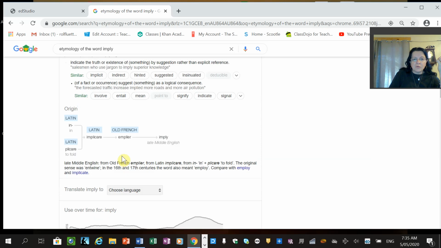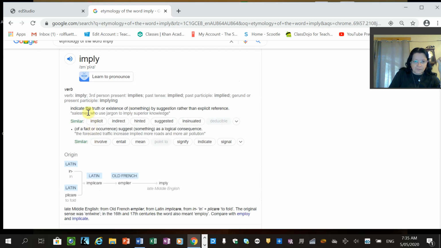And the meaning of the word: indicates the truth or existence of something by suggestion. So you can almost say it's very similar to inferring. So Mum implied that I was up late because when I woke up she kept reminding me how tired I was.